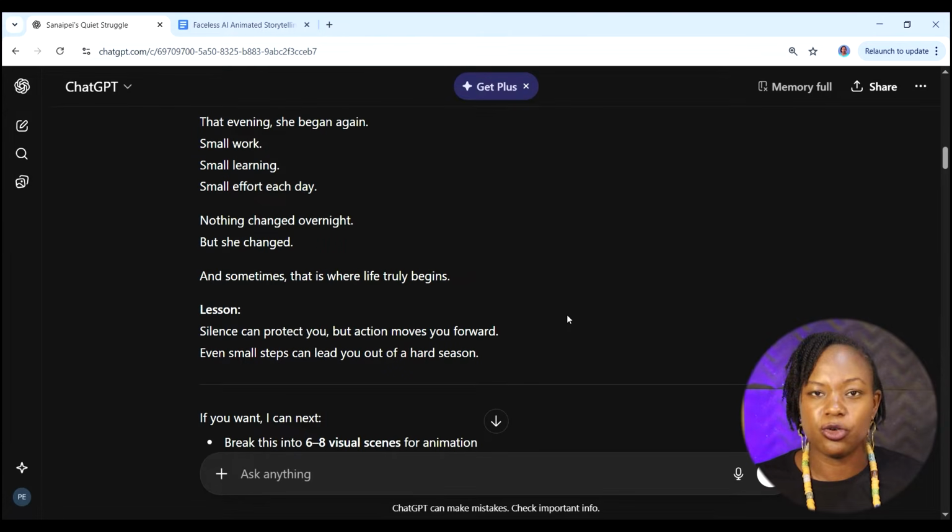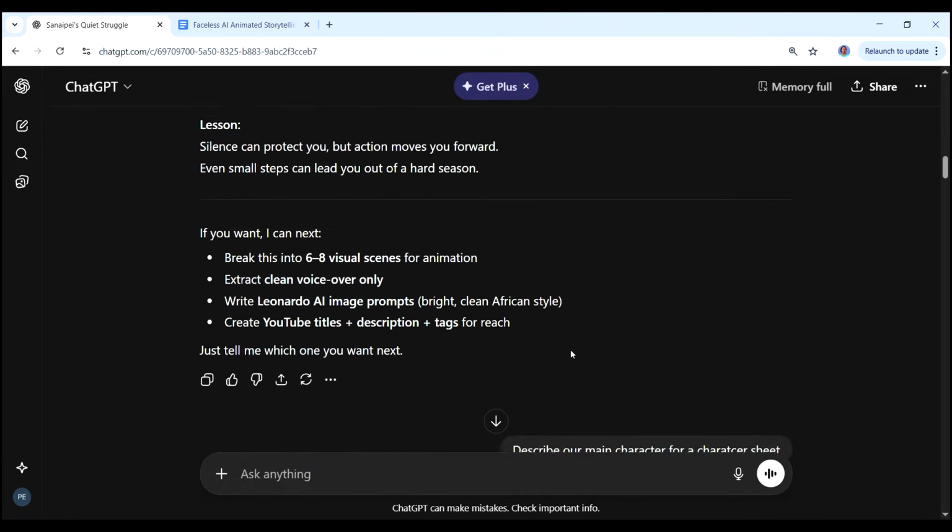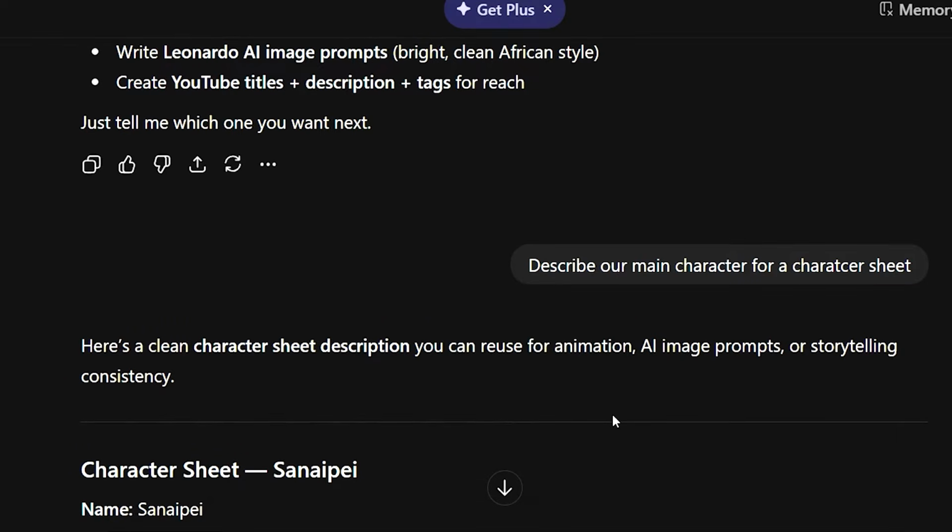So once we're done with the story, we now want to create our main character images, which is going to allow us to have consistent imagery across all our images. So I want ChatGPT to help us describe this main character. So this is the prompt that you input here. Describe our main character for a character sheet, and you just enter that.